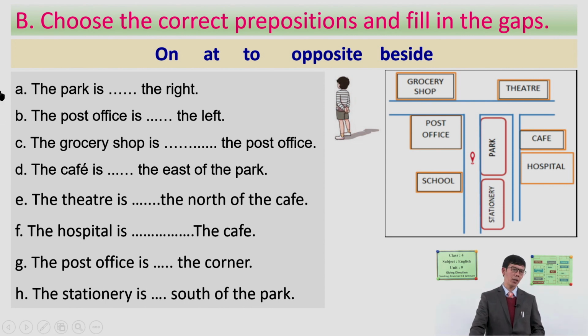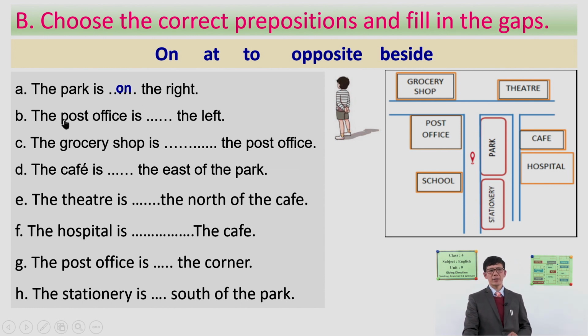Let's start with number A. Where is the park? Here is the park, right? The park is on the right. Is it on the right, or at the right? Which preposition is suitable here? Very good. Of course, as we discussed earlier in the example, the park is on the right. The suitable preposition there is on.